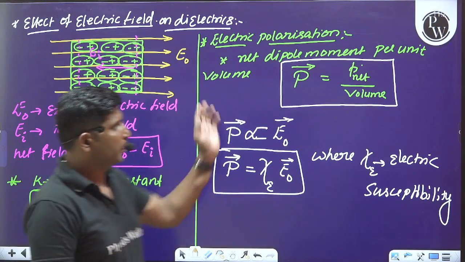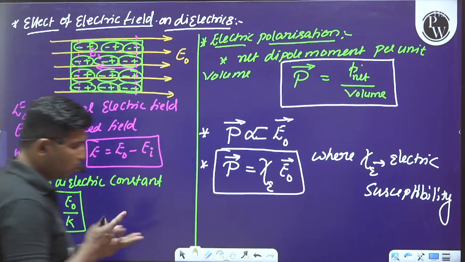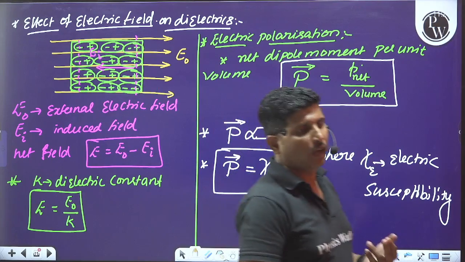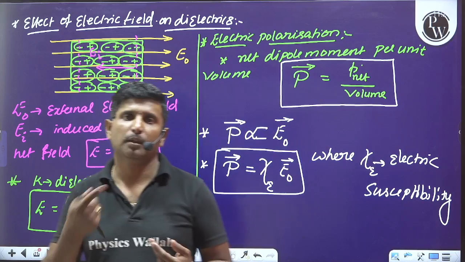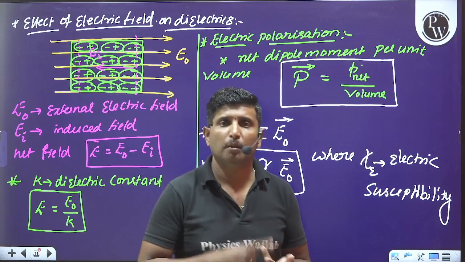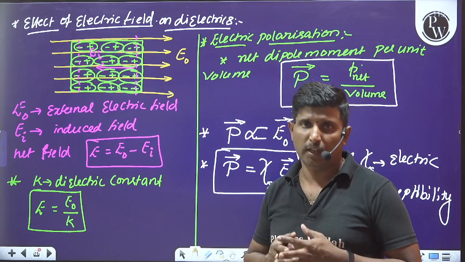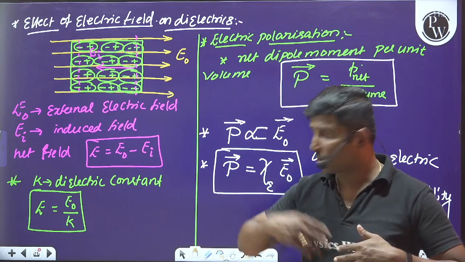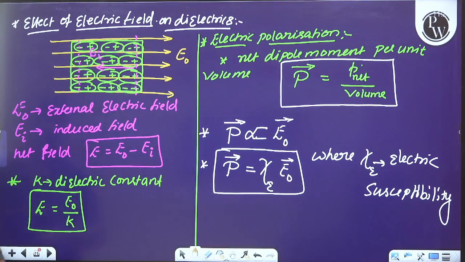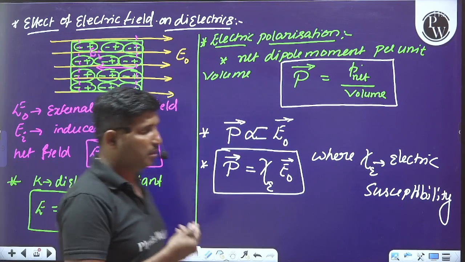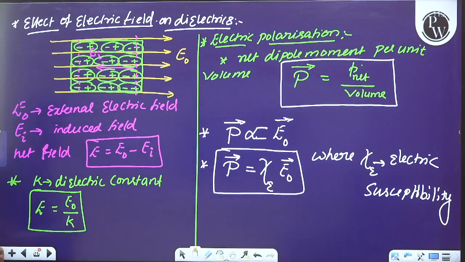Okay, I hope it is clear to you. That is about the dielectrics, polar dielectrics, non-polar dielectrics, and what happens to net dipole moment in the absence of electric field and in the presence of electric field. What is electric polarization? And what is the induced field? And what happens to the resultant field in the presence of a dielectric? So what happens to the external field?